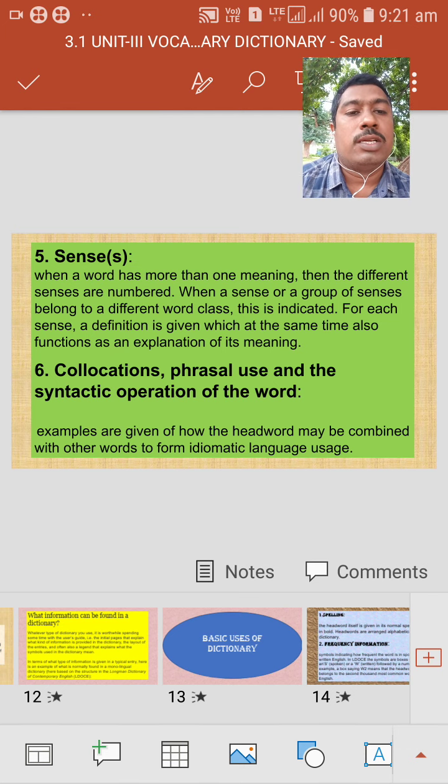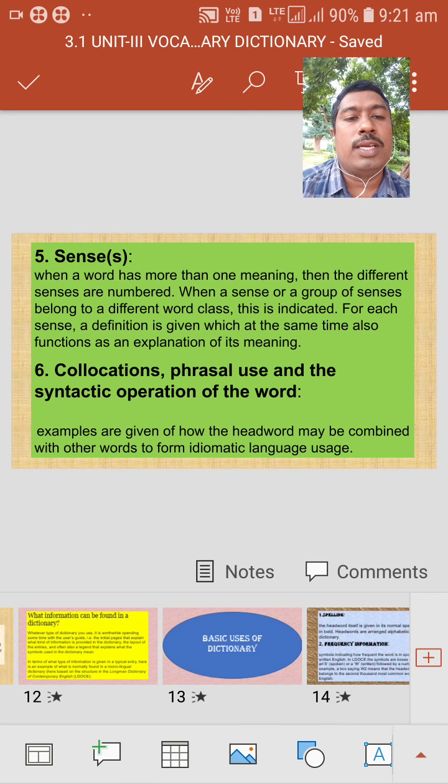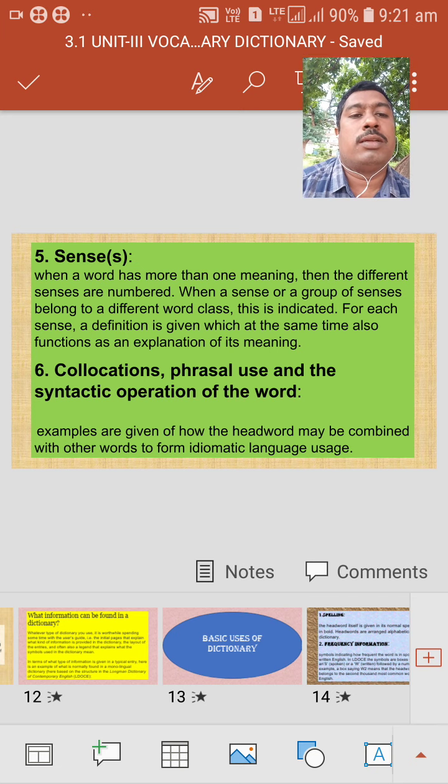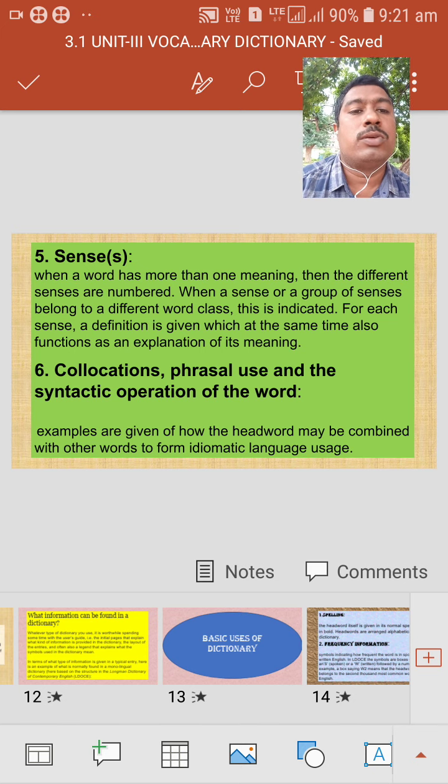So everyone should keep in mind that while reading an article or watching the news, we should keep a dictionary with us, so that if we find a word we don't know, we immediately use the dictionary. Then we know the meaning of that word and easily understand the sentence of the article. These are the uses of the dictionary.